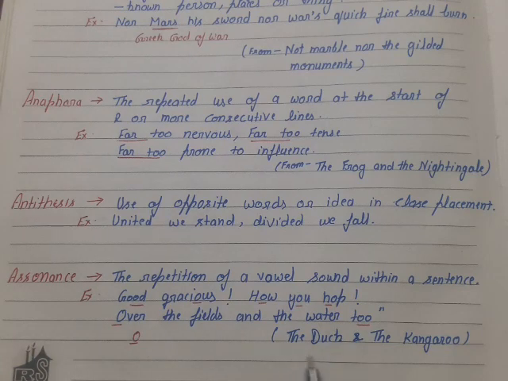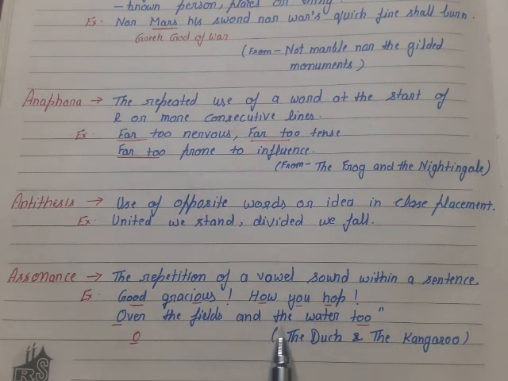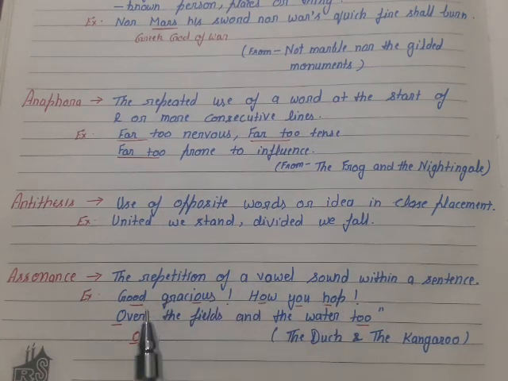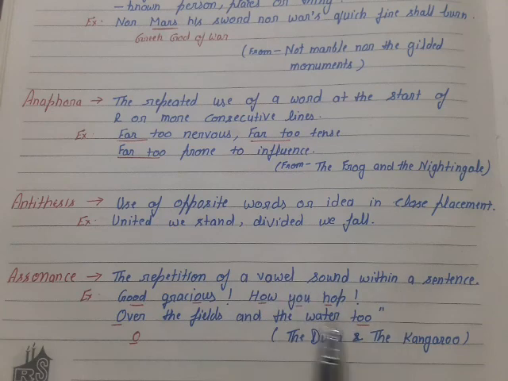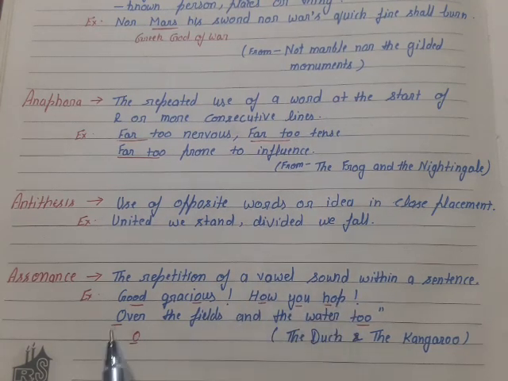See the example from the poem The Duck and the Kangaroo. It is in the 9th class syllabus. Good gracious, how you hop over the fields and the water too. Here the O vowel sound is prominent in most of the words. See, in good, O is here, in gracious, in how, in you, in hope, over, too. So the O vowel is prominent here. So this is the assonance literary device.